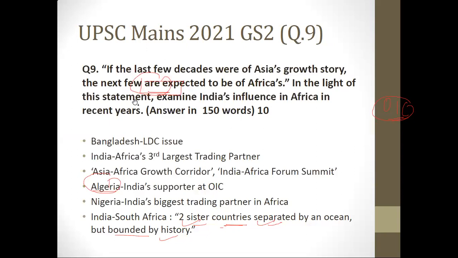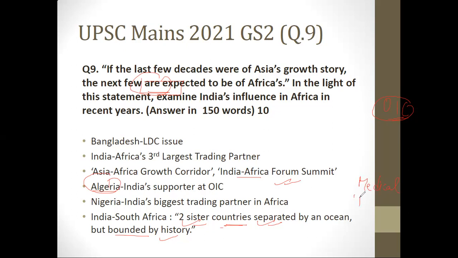Then initiatives like Asia-Africa Growth Corridor and the India-Africa Forum Summit have also played a crucial role in increasing India's influence in Africa. This point you can write. Then I've given you 6 points up until now. Hopefully you're noting it down. The 7th point you can talk about is medical diplomacy.